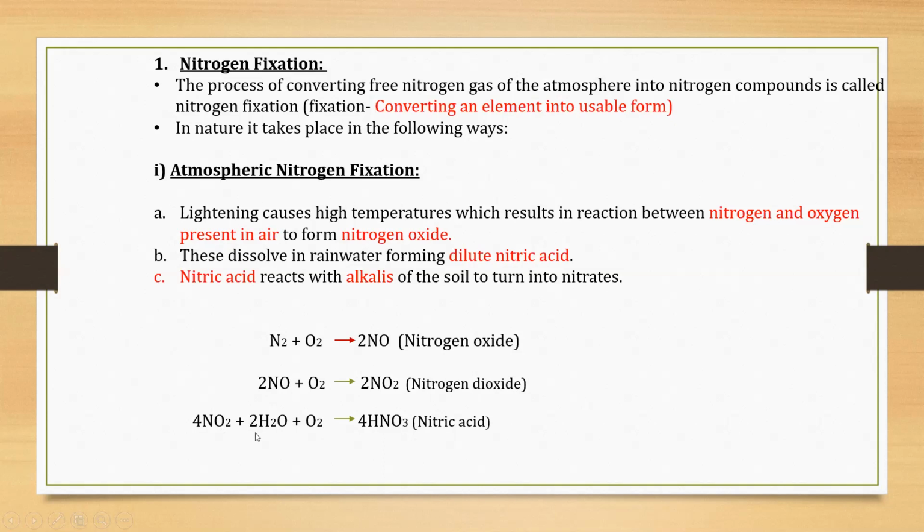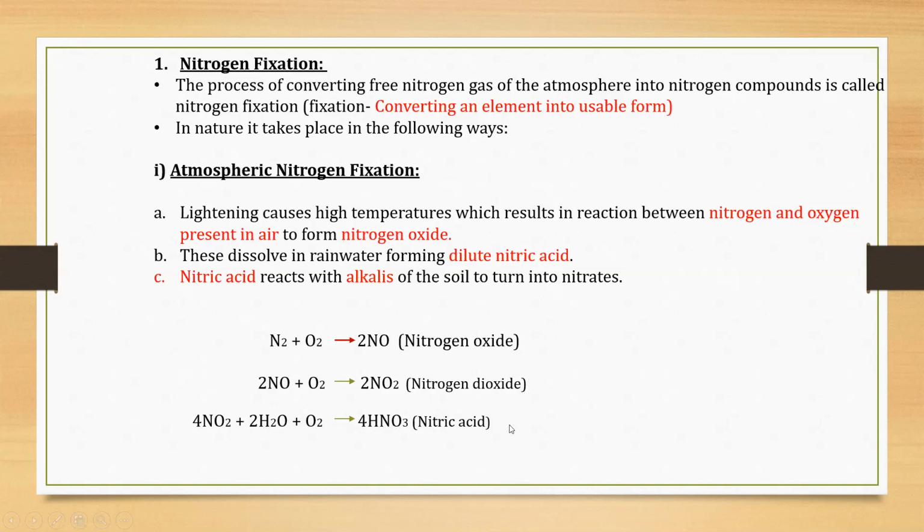Then this nitrogen dioxide reacts with water. This nitrogen dioxide will dissolve in rainwater and it forms nitric acid. The formula for nitric acid is HNO3. So the nitrogen dioxide will dissolve in the rainwater in presence of oxygen. Again, this oxygen will be present in the atmosphere. So when all these three things react with each other, it will form nitric acid. And of course, it will be a dilute nitric acid because rainwater is already present over there to dilute the acid.